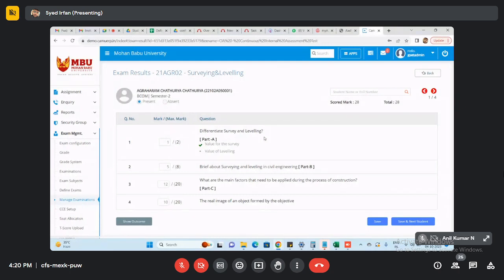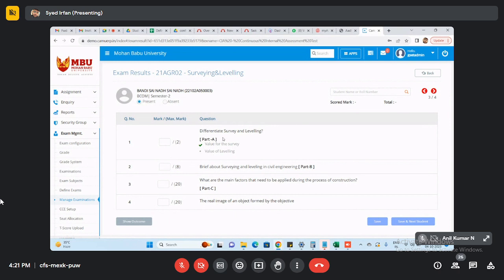So for one student I already mentioned the marks. What are the marks we provided in that question paper? For example, this part A question, we are going to conduct as a 2 mark question, so I mentioned 2 marks, the whole marks, but the student only attained one mark. So I mentioned one mark out of two. Like that, part B and part C also I mentioned. So the total 50 marks, the student has taken 28. Okay. So here we provide one by one student mark entry.